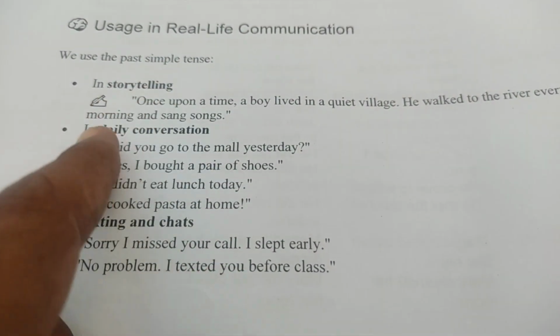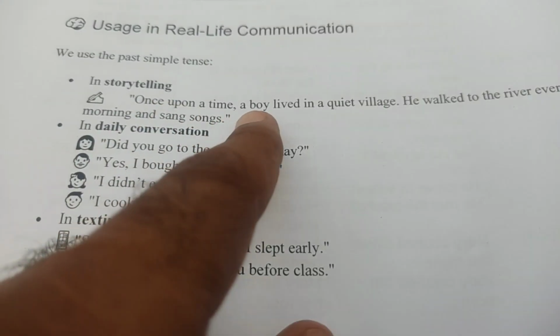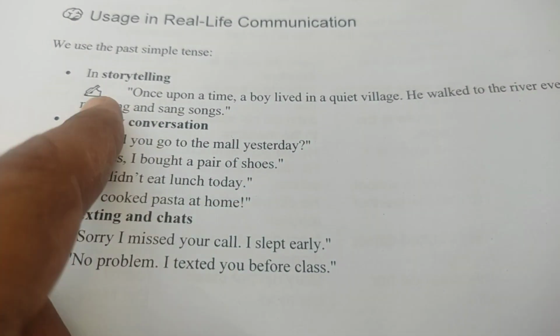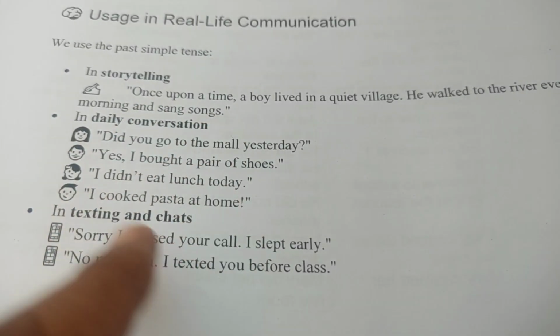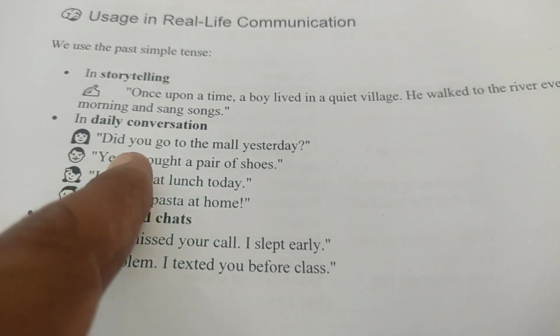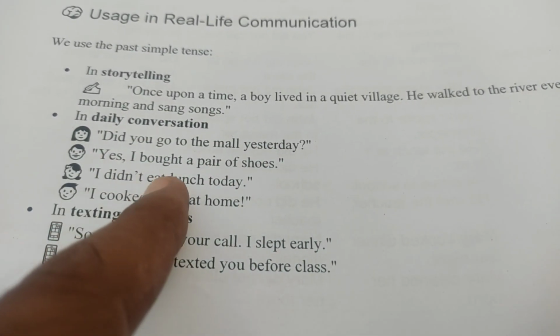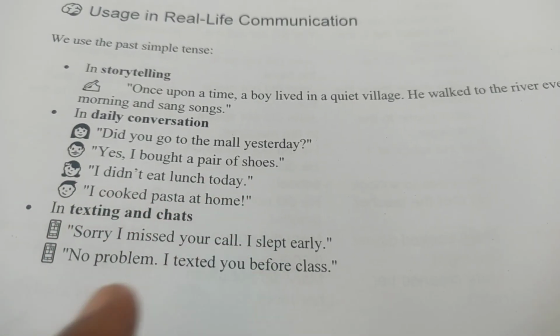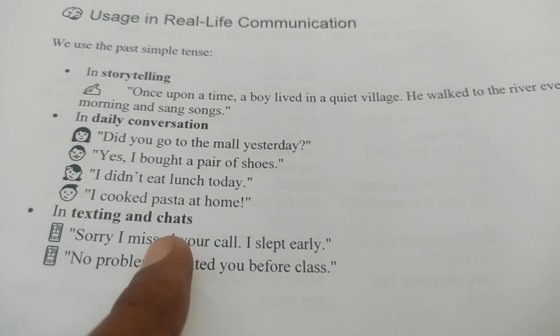We use the past simple tense in storytelling. Once upon a time, a boy lived in a quiet village. He walked to the river every morning and sang songs. In daily conversations: Did you go to the mall yesterday? Yes, I bought a pair of shoes. I didn't eat lunch today. I cooked pasta at home. In texting and chats as well.